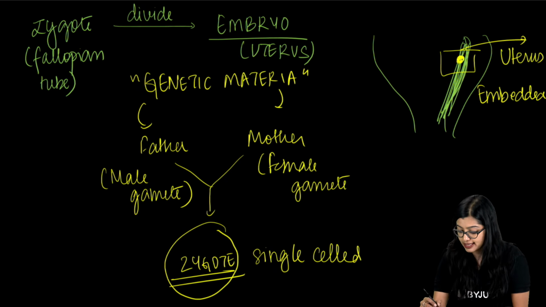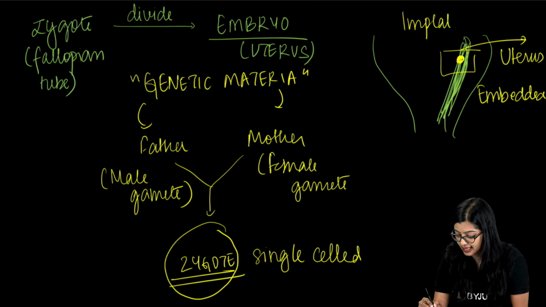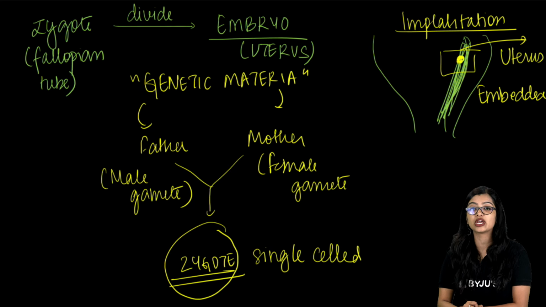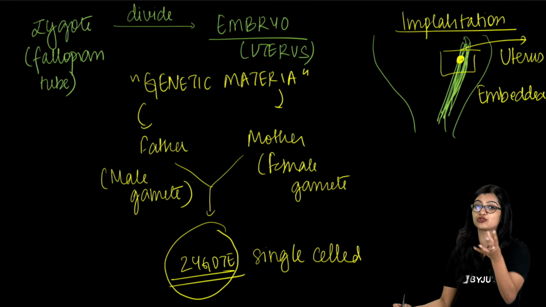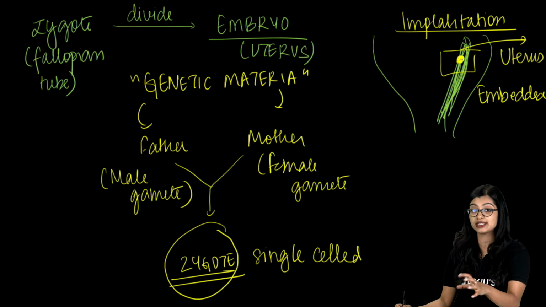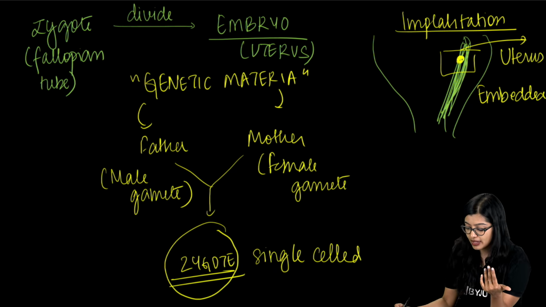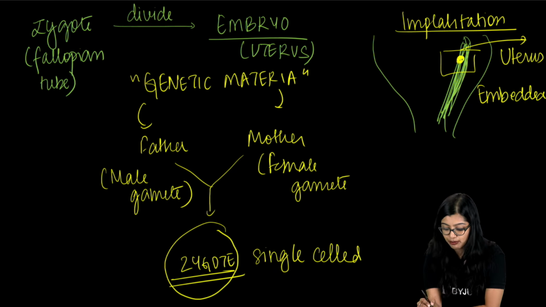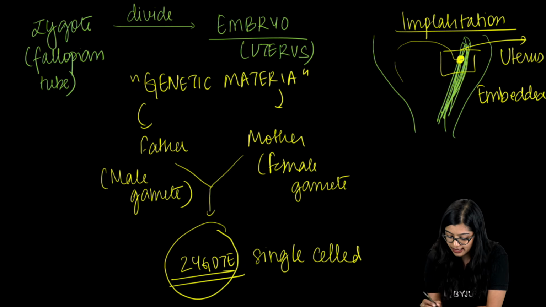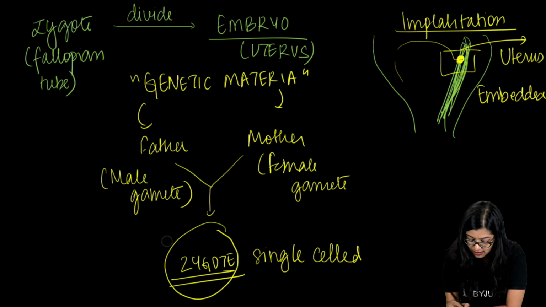This process is what we understand as implantation, right? So, what is implantation? It is the process by which there is embedding of the embryo into the wall of the uterus for further development. Once it is embedded, the embryo will start to develop, and eventually it results in the formation of a fetus, right?